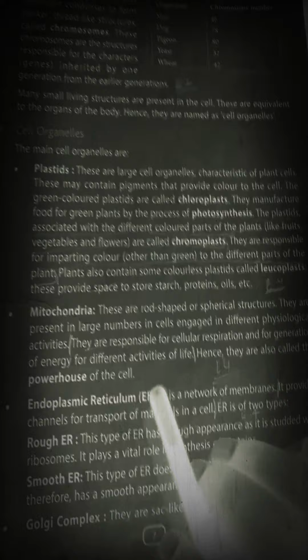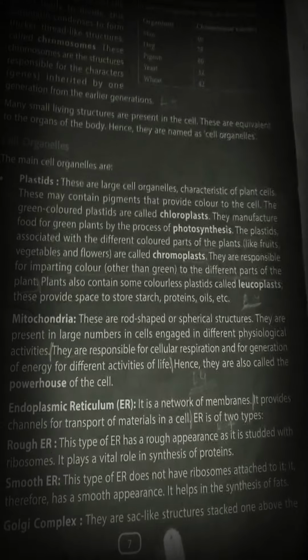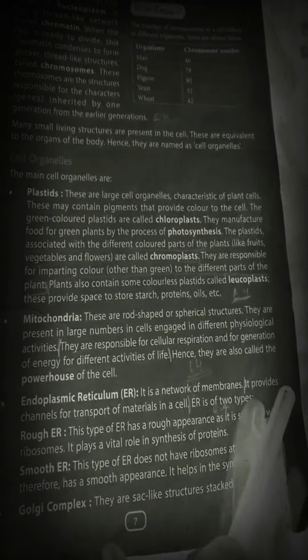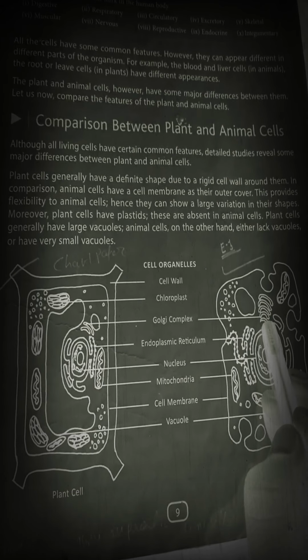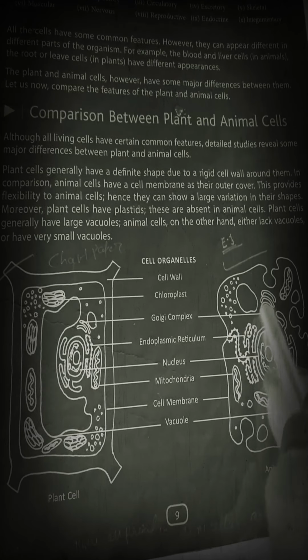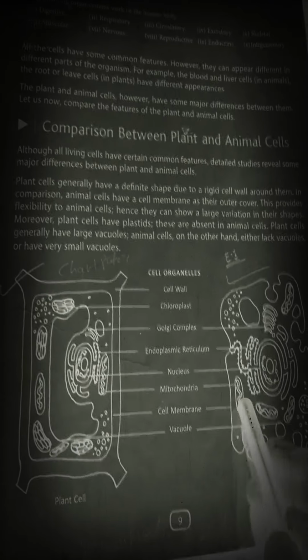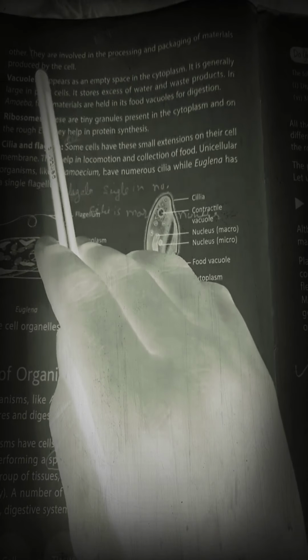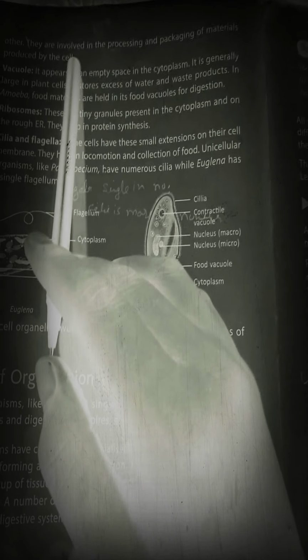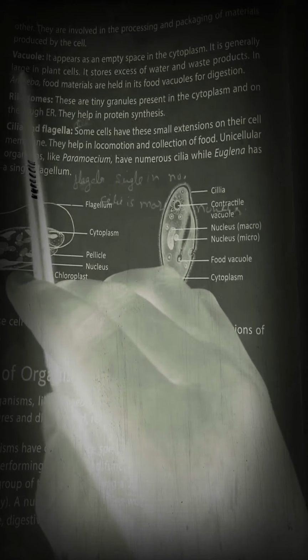Synthesis means putting together. Now, the Golgi complex is a sac-like structure, one above another. You can see the Golgi complex here. It is a sac-like structure, one above another. Mitochondria, you see, is a rod-like structure. The Golgi complex is involved in the processing and packaging of material in the cell.